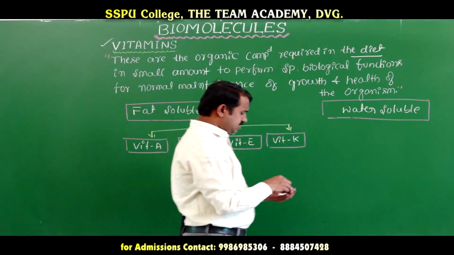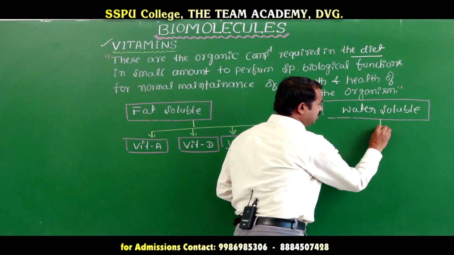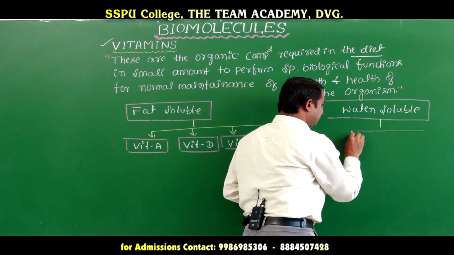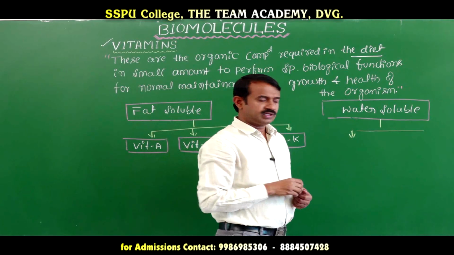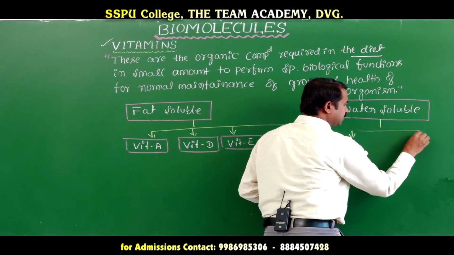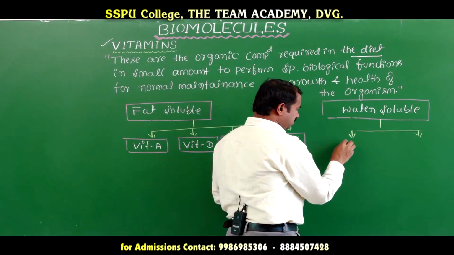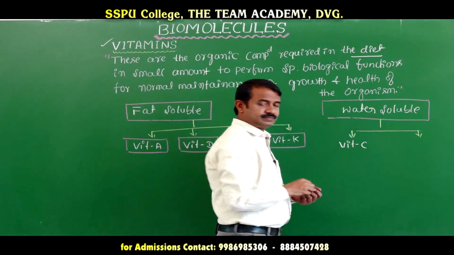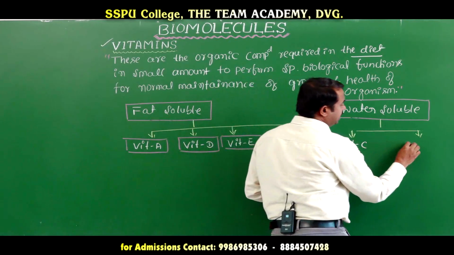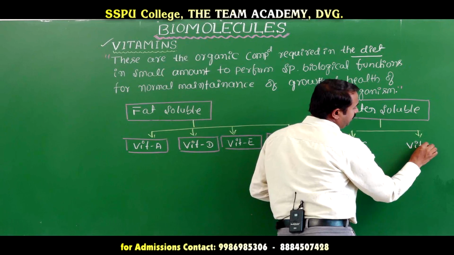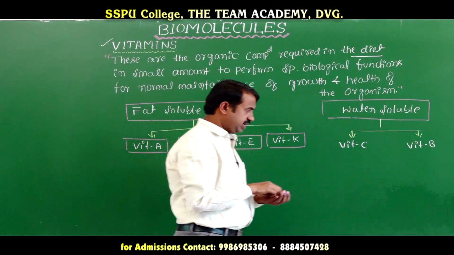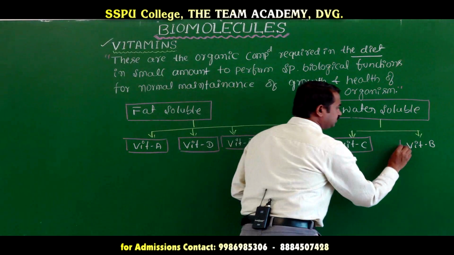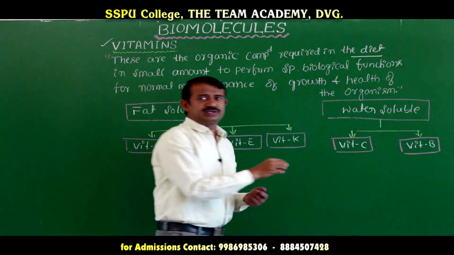Next, the water soluble vitamins. Here there are two types. One is vitamin C and another one is vitamin B complex.